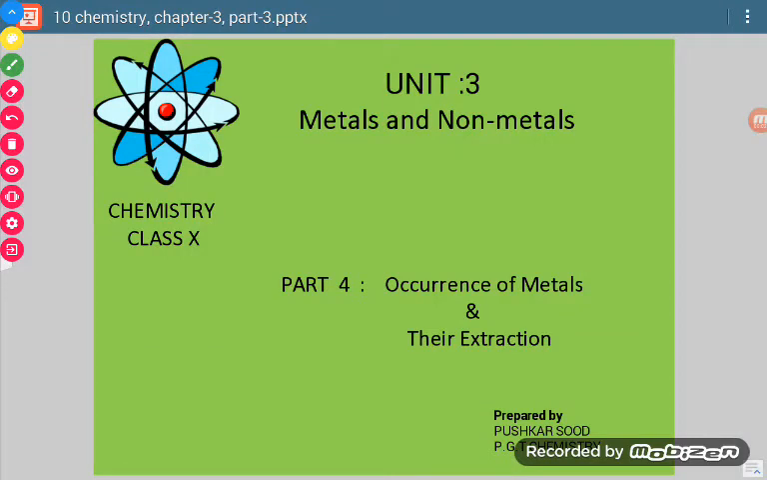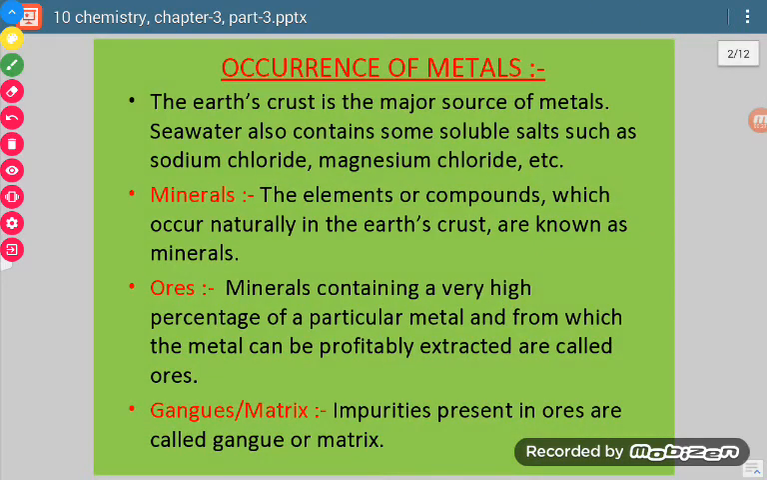Good morning, students. So today we are going to discuss the occurrence of metals and their extraction. We will divide all the metals on the basis of their reactivity and then discuss how those metals can be extracted from their ore. Now, first of all, occurrence of metals, how metals occur.